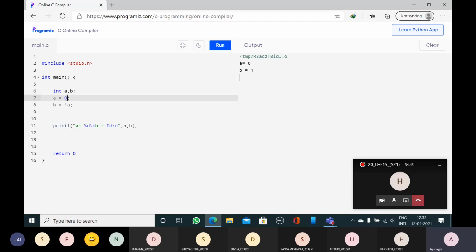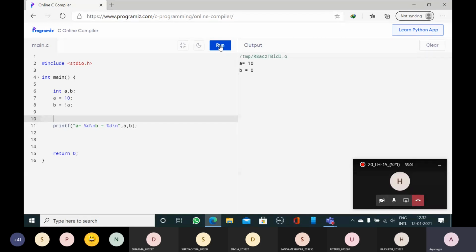Now I will change this one as a true value. A is equal to 10. 10 means true. Not true means false. False means 0. B will be 0. Now I will run the program. Now B is equal to 0.